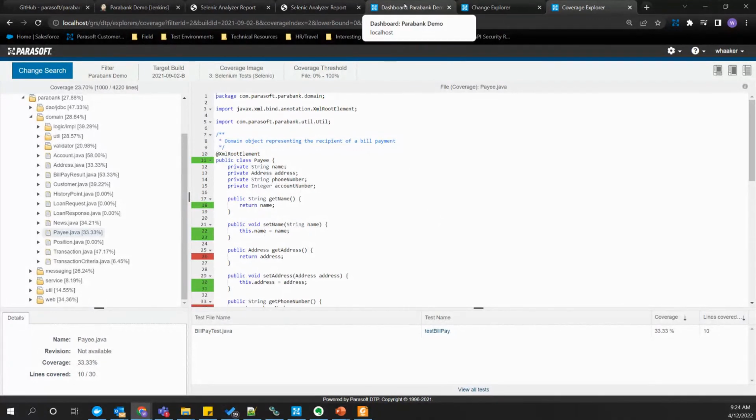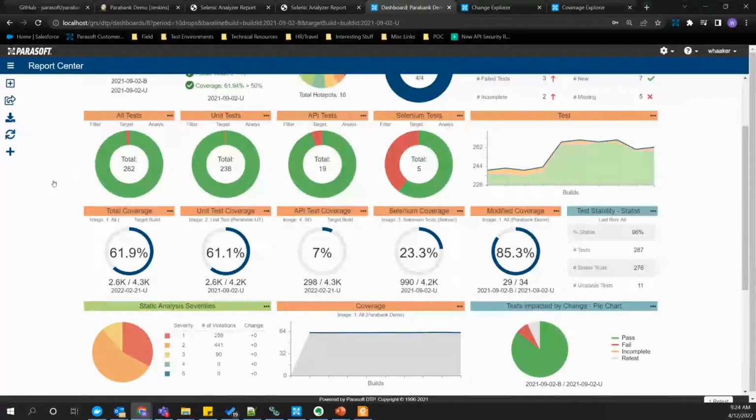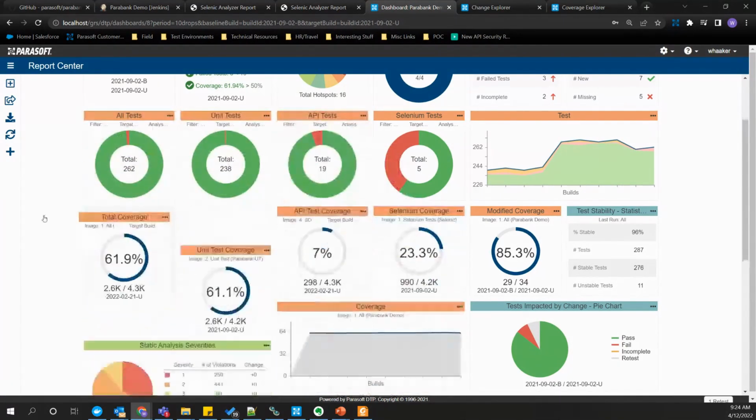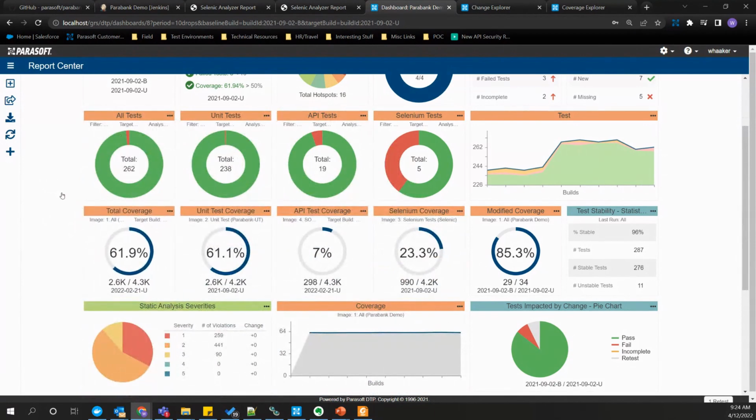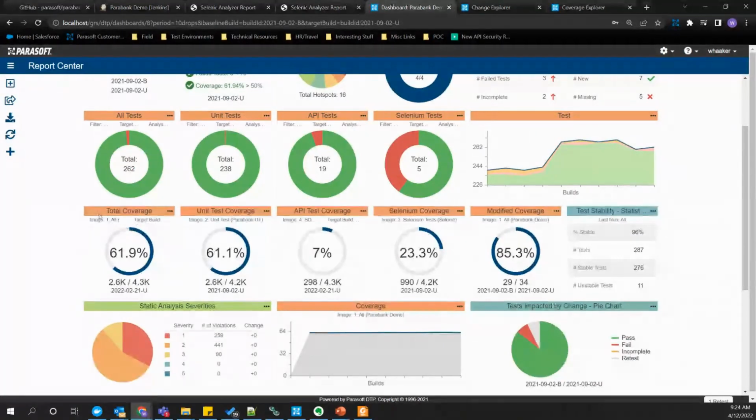All right, now coming back to our dashboard here, let's explore coverage a little further. So you'll see that I've got a variety of widgets here. And I should mention that these dashboards are fully customizable, right? We've got development teams internally at Parasoft that use DTP heavily to demonstrate the evidence of the quality of their projects in every sprint review. Teams can develop dashboards that suit the specific needs that they have using the data that's being published to DTP.